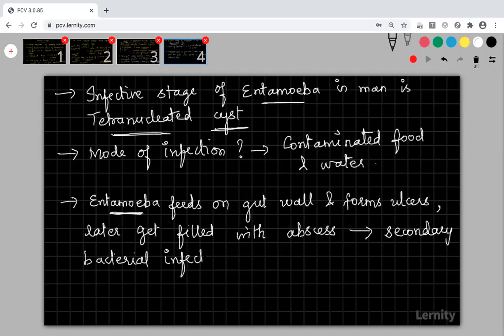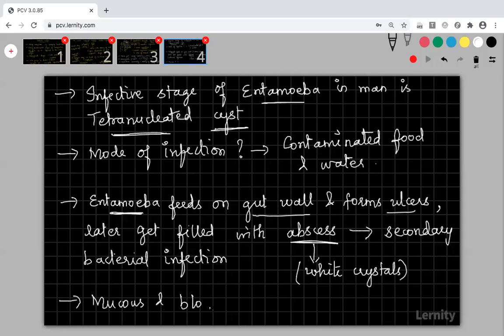So this Entamoeba not only causes infection itself. As it feeds on the gut wall and forms ulcers, bacterial infection also starts occurring. And this abscess, I told you, will be filled with some fluids and some white crystals. White crystals will be formed in the ulcer, and that is called abscess, which later leads to secondary bacterial infection.